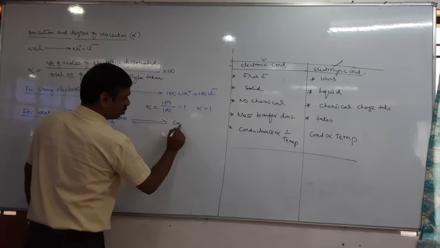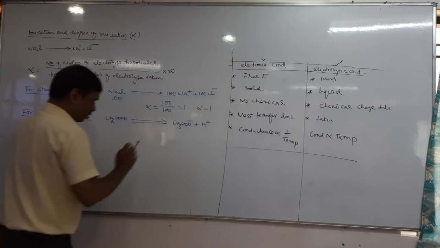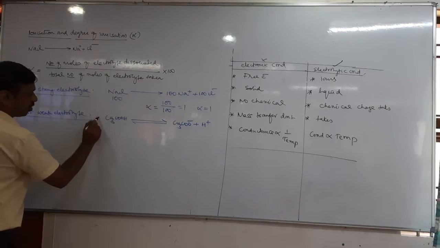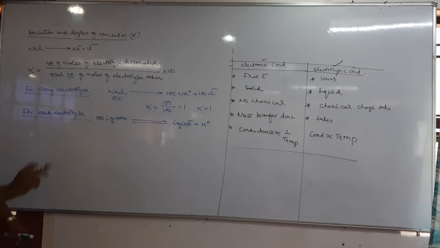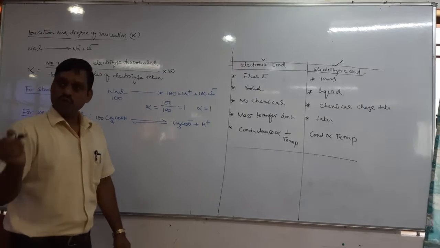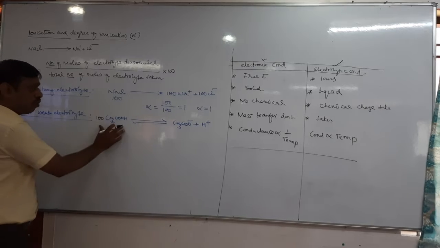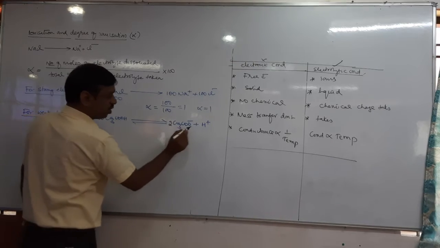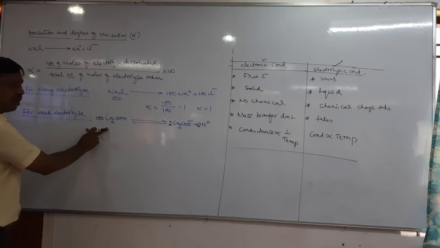It gives rise to acetate ion plus H+ ion. Suppose I take 100 molecules of acetic acid; out of 100, hardly 2 or 3 molecules undergo dissociation. Suppose 2 molecules dissociate, what do you get? 2 acetate ions and 2 H+ ions. But taken how many? 100.